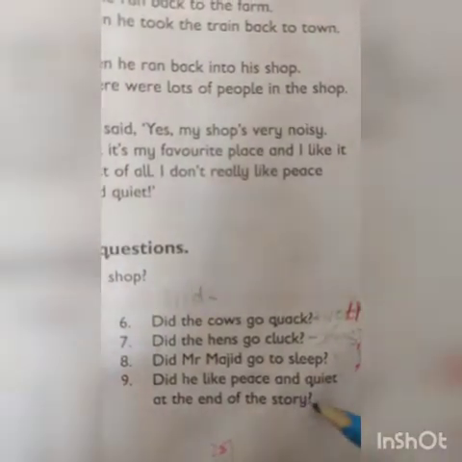Did the cows go quack? No, they did not. Did the hens go cluck, cluck? Yes, they did. Did Mr. Majid go to sleep? Yes, he did. Did he like peace and quiet? Yes, he did. Did he like peace and quiet at the end of the story? No, he did not.